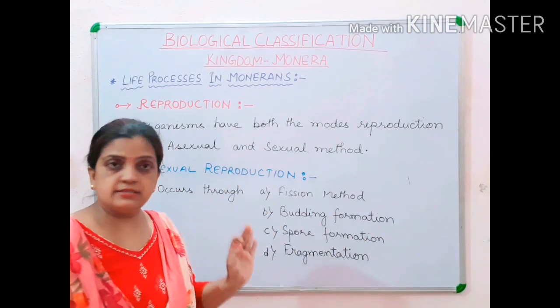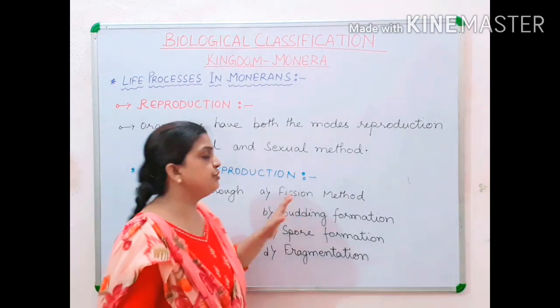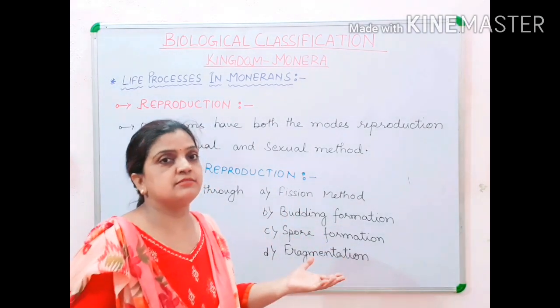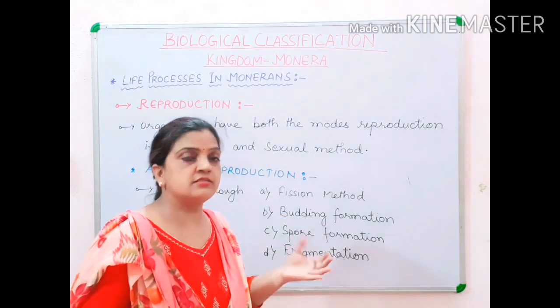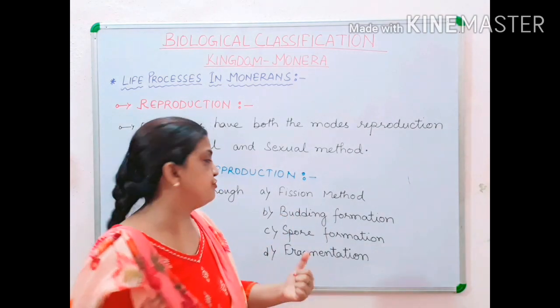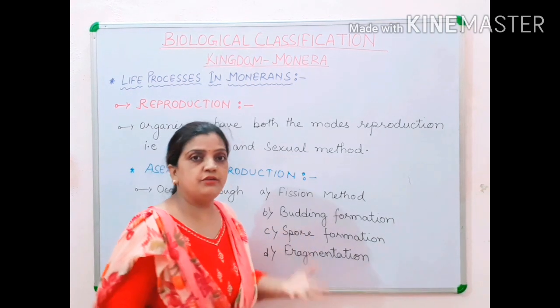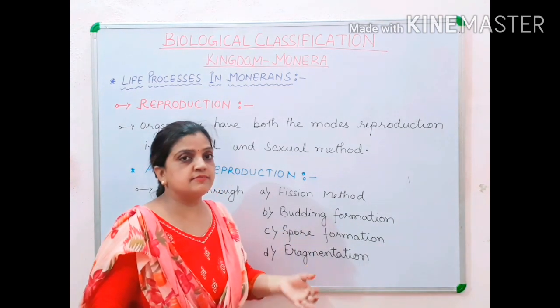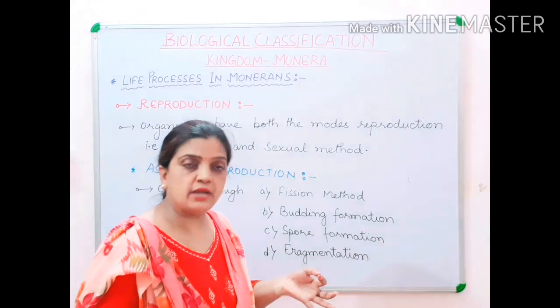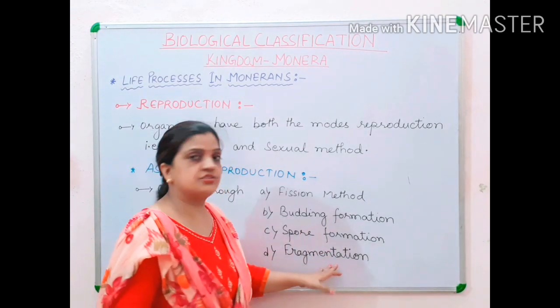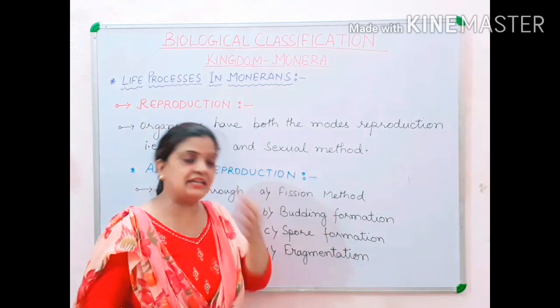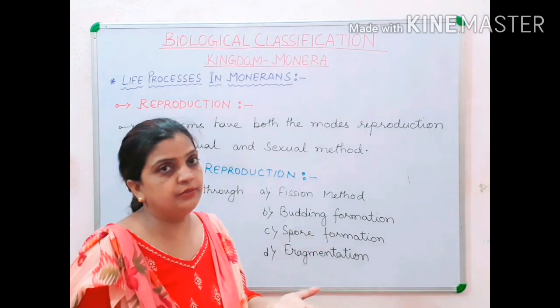But in simple form, fission is dividing the organism into two parts. Budding, a small outgrowth occurs which develops into a new offspring. Spore formation, many organisms have small spores, and those spores develop into new organisms. Fragmentation, the body divides into many parts and then they develop into new organisms.